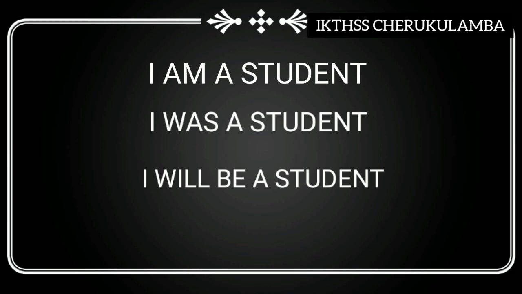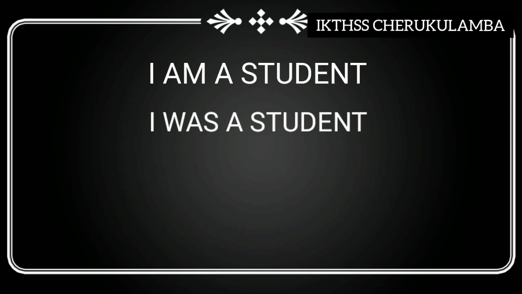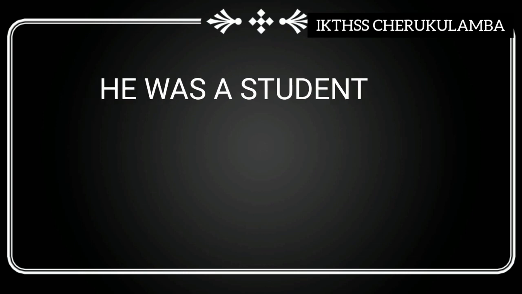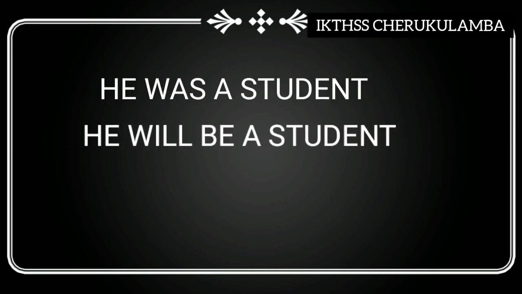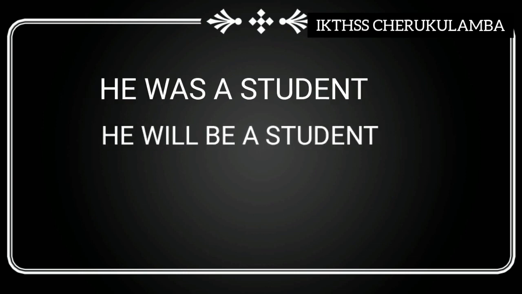See the next set of sentences. He is a student. He was a student. He will be a student. See here. Again, he is in present, he was in past, and will be in future. Okay.